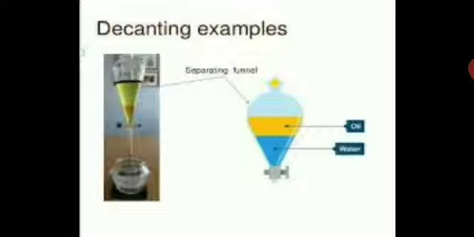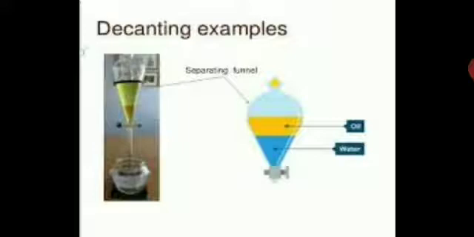You add a mixture of oil and water, keep it standing, that is sedimentation, leave it undisturbed for some time, and then you gently open the valve, like a key. So you open it, then water will move down into the beaker first, and then oil will remain in the separating funnel, which you can collect in the other, separate beaker.